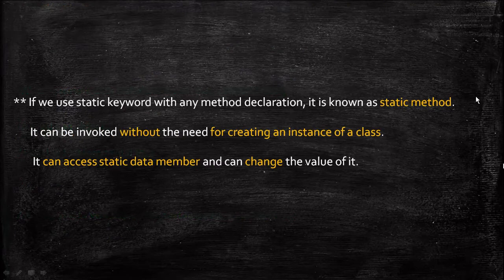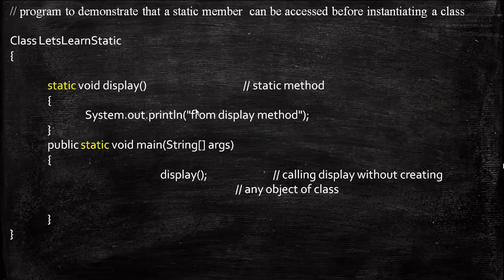A method is static if you use the static keyword with the method declaration, so it can be invoked without the need for creating an instance of a class. Here goes the example. I have a class called LearnStatic with a method display. This display has a simple statement that prints on the screen from the display method. Then this is a static main method where I am just invoking it without creating any object.